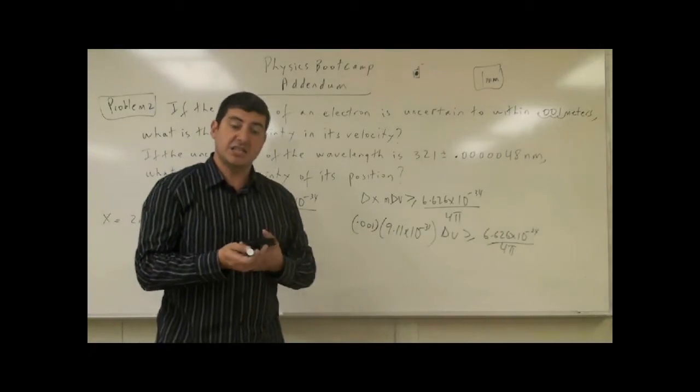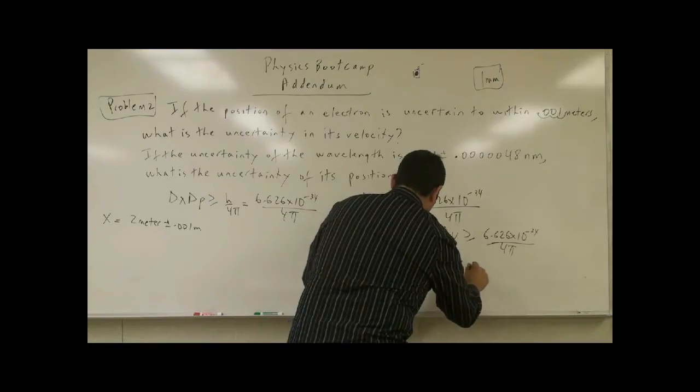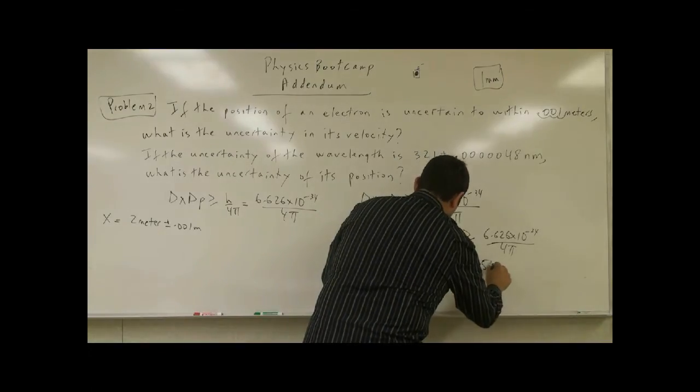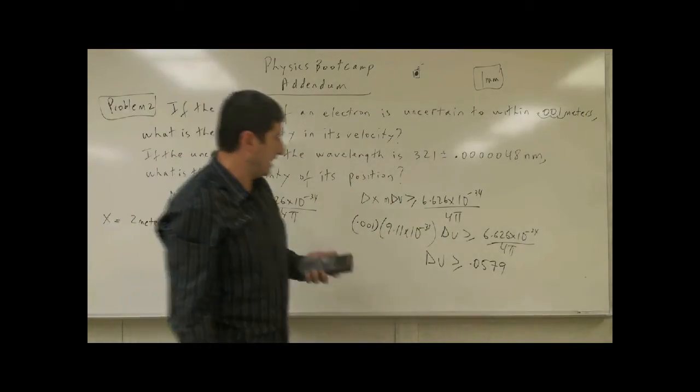The uncertainty in its velocity, delta v, is 0.0579 meters per second.